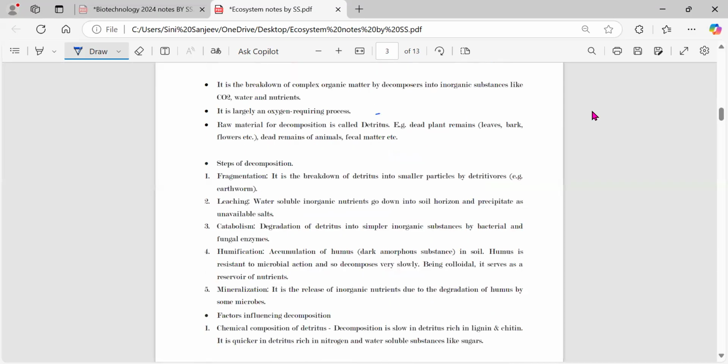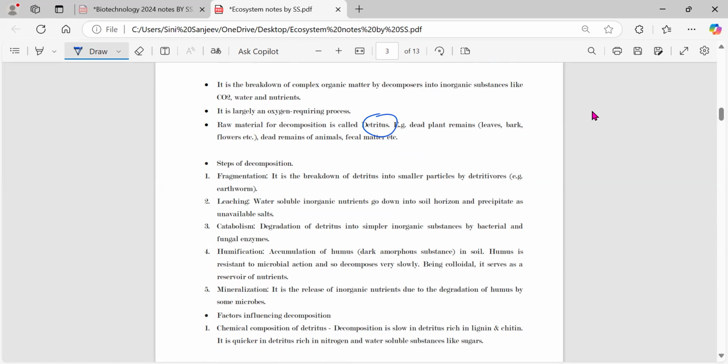So in the decomposition process, generally whatever the raw material for the decomposition is, it's called as what? The detritus. Okay, so detritus will be your leaves, bark, flowers, whatever will fall off after drying, right? All these things are called as what? Detritus. Now, how actually does the decomposition take place? It's very important to know that during decomposition, water, carbon dioxide, and nutrients all play a very important role.